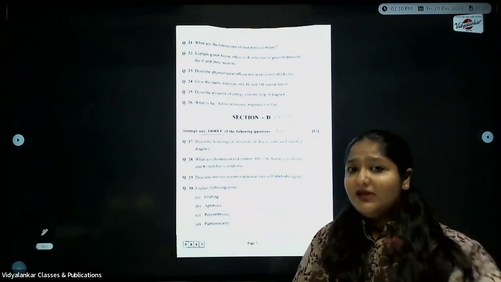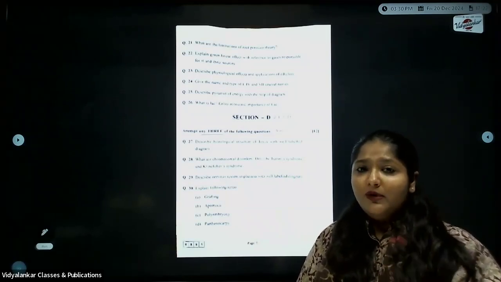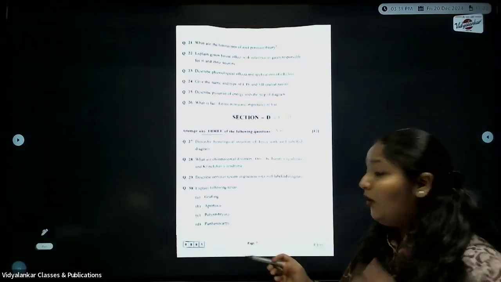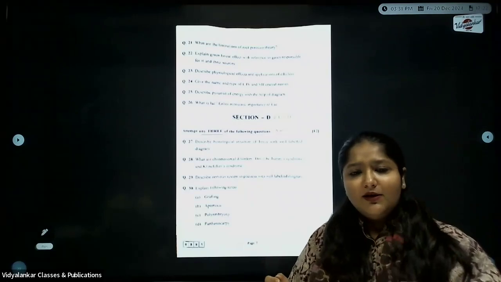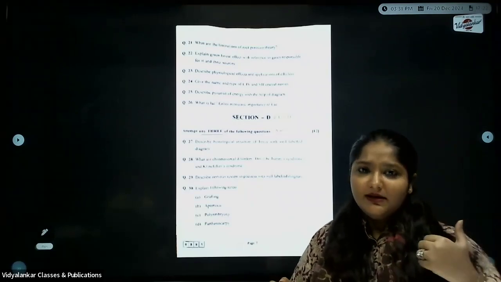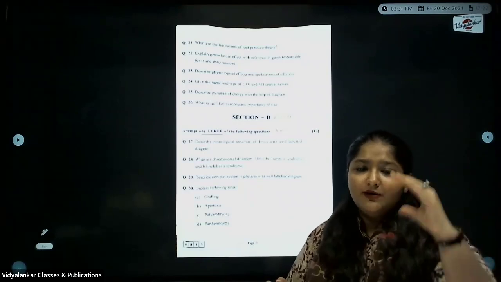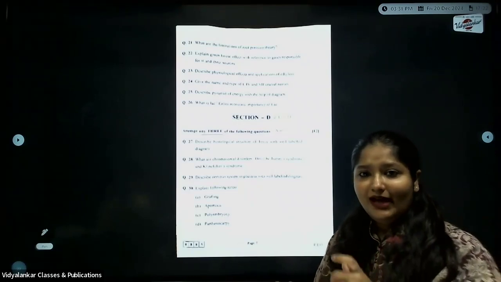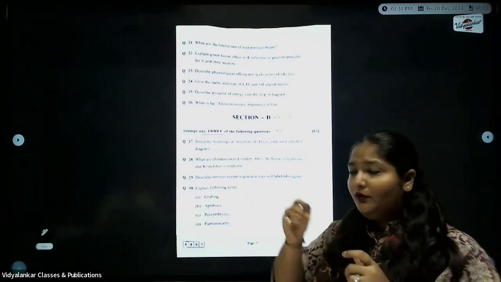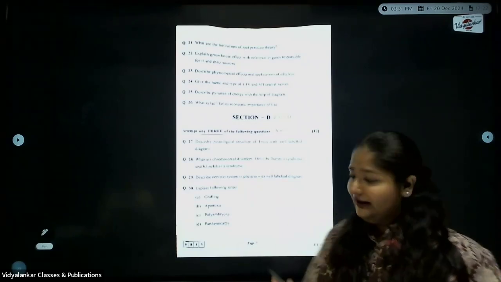Next, the reason for such depiction. Okay, what is the reason? Non-disjunction of which chromosome number? Okay, or which particular chromosome? Next, the person suffering with this syndrome, what characteristic features is it going to show? General characteristic features, you have to list it. Again, while listing, write down symptoms or general characteristic features 1, 2, 3, 4. Make a list of it. That helps the answer to look more presentable.